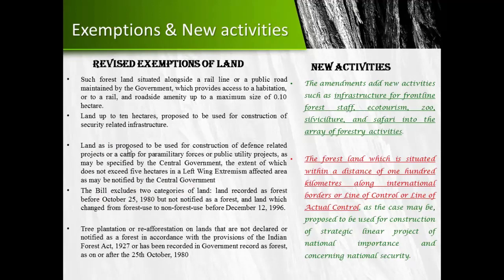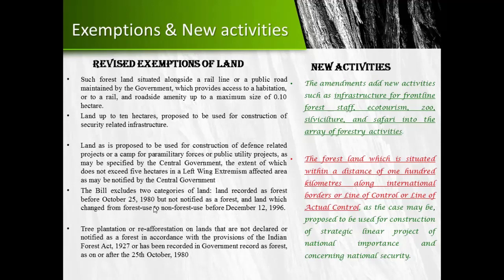And the bill says that tree plantation or reforestation on lands that have not been declared as forest can be done.